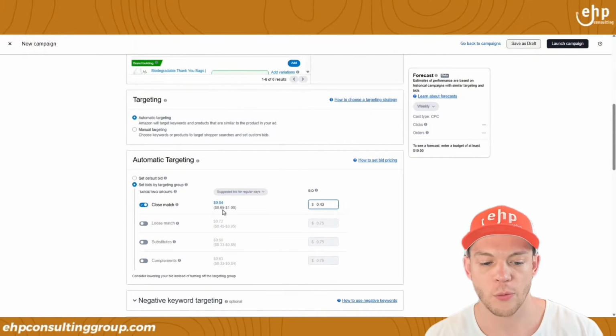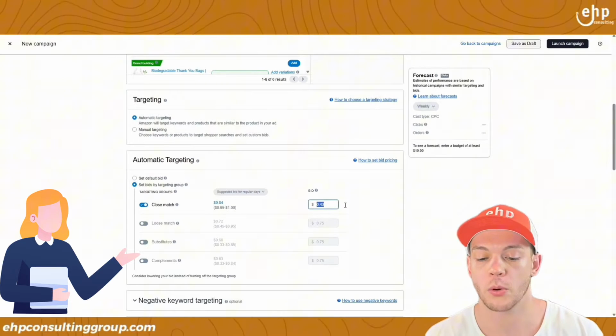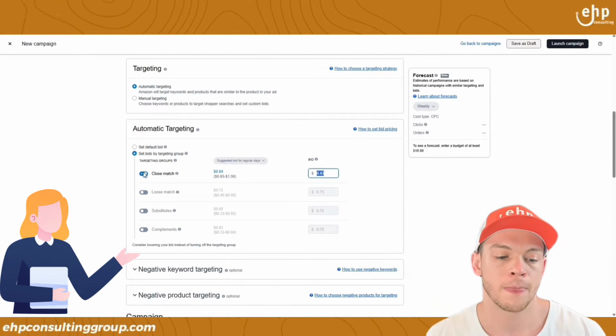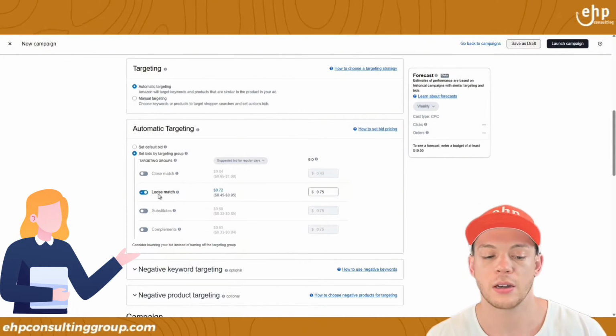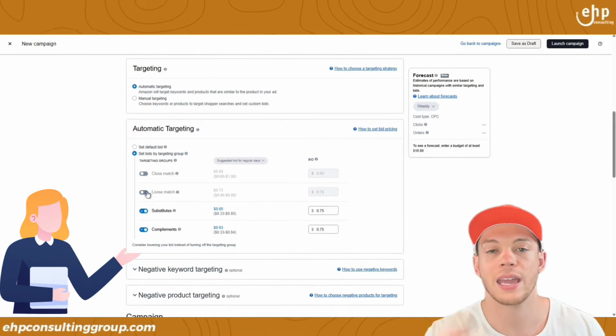And look at that. It was at 43 cents and now it jumped to 60. Oh no, I don't know. It started to increase, but we're going to keep it at what it said originally. And then next, you're going to do the same exact thing and then create the campaign for the loose match and the substitute compliments. So you're going to have 4 campaigns running.